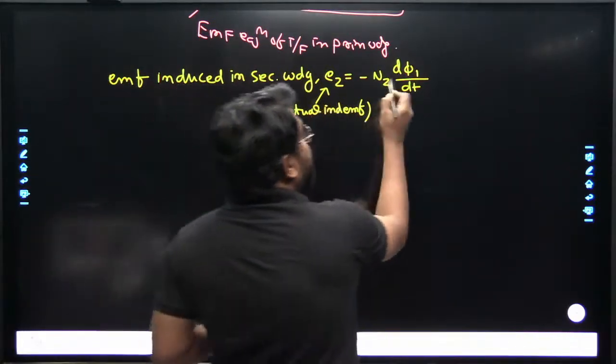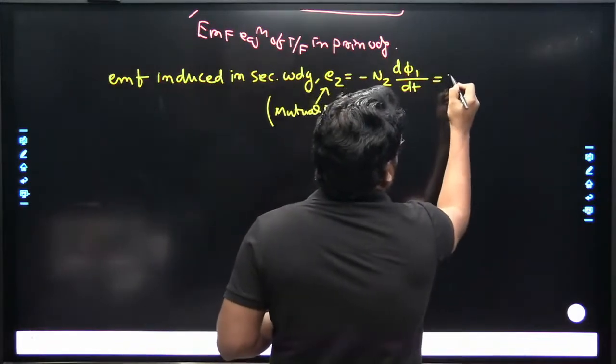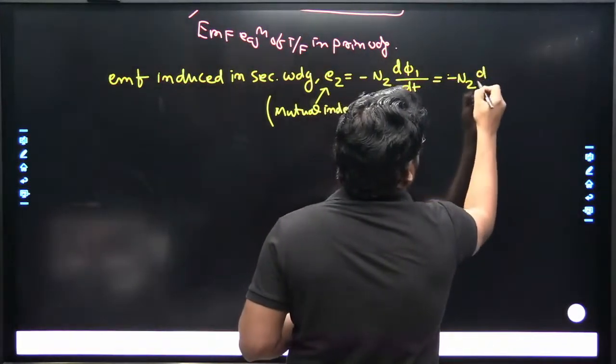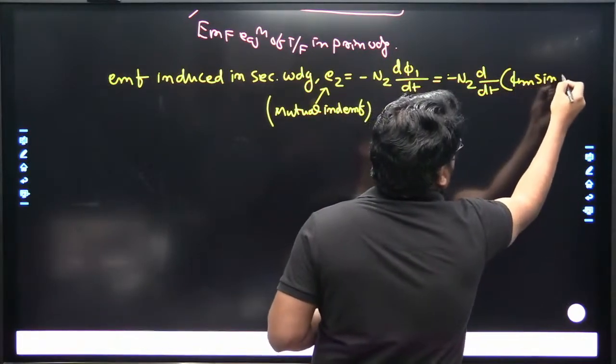Now E2 is equal to minus N2 d phi 1 by dt. This is equal to minus N2 times the differentiation of the flux phi maximum sin omega t.